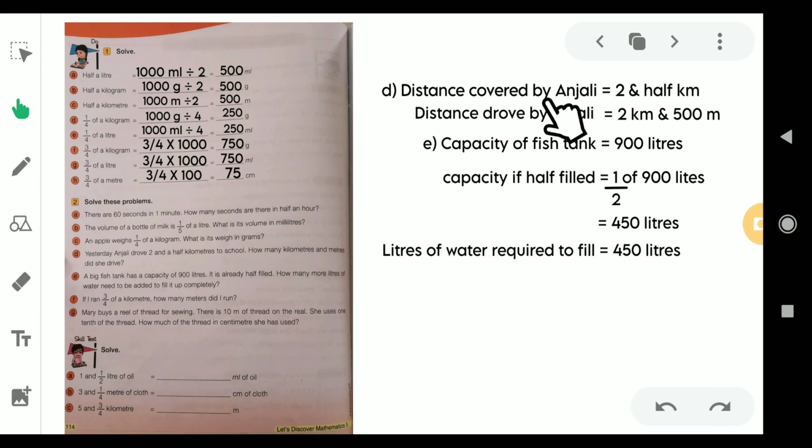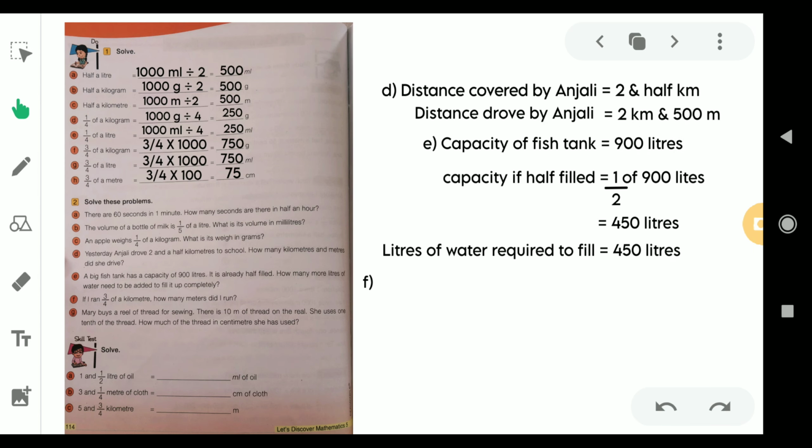So the distance covered by Anjali to the school is 2.5 kilometers, and we know that 2 is already 2 kilometers, but half kilometer, since 1 kilometer means 1000 meter, half kilometer means 500 meter. So she totally traveled 2 kilometer and 500 meter.